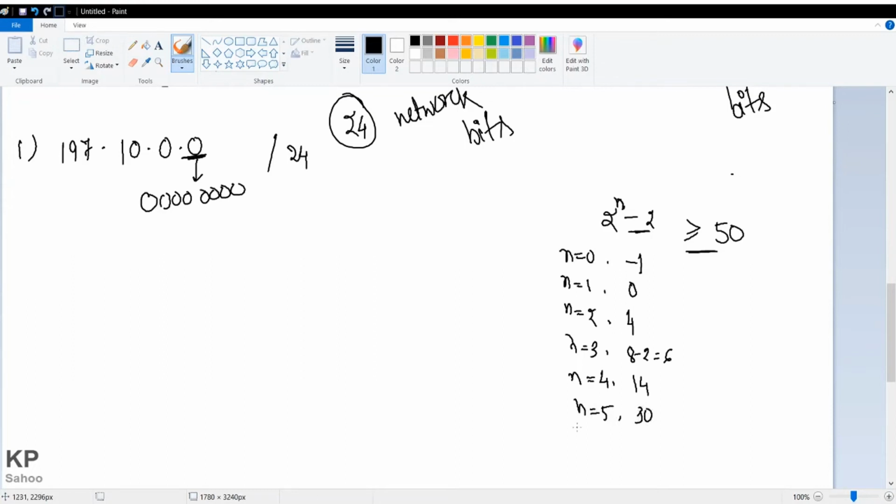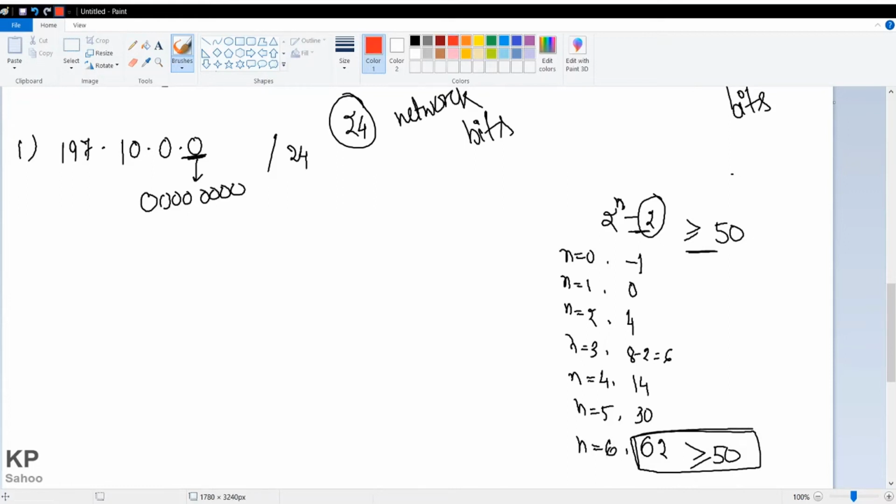So finally, if I take n equals 6, I am getting 2 to the power 6 equals 64. 64 minus 2, I am getting 62. Now finally this condition is satisfied because 62 is greater than or equal to 50. This is the value you have to make satisfied first. So here you got the n value as 6.